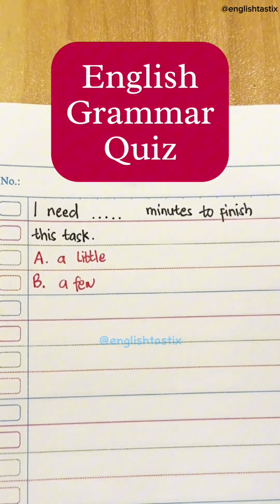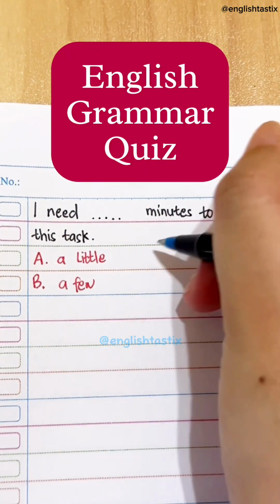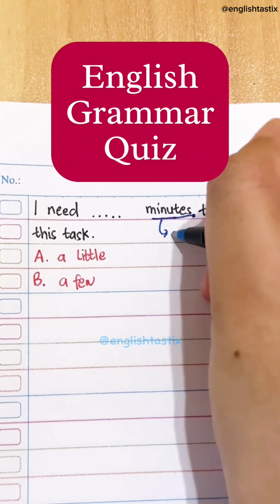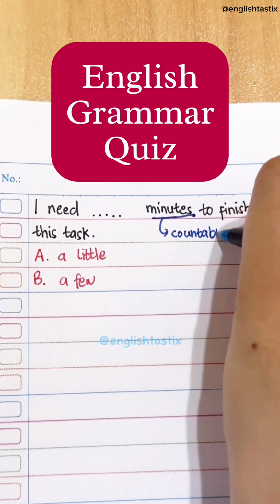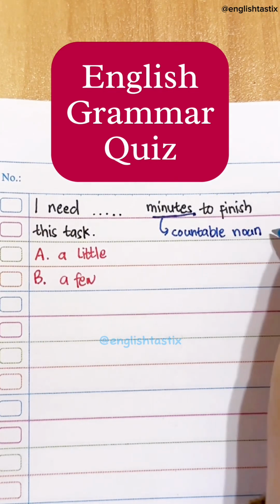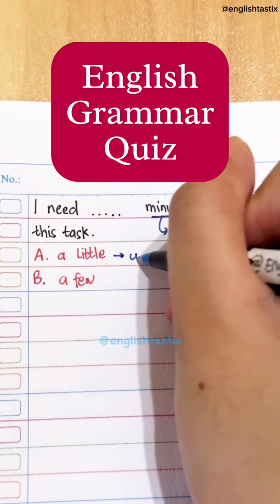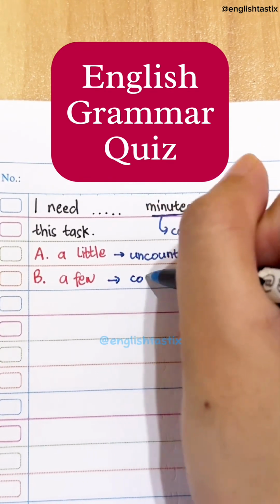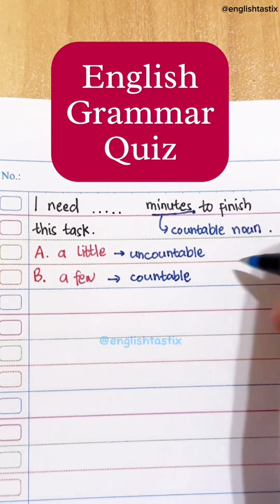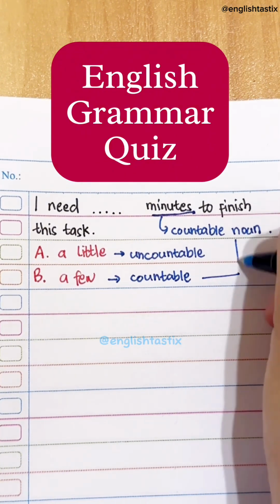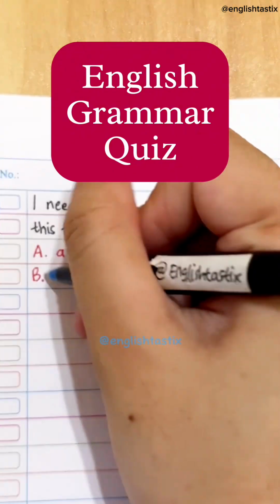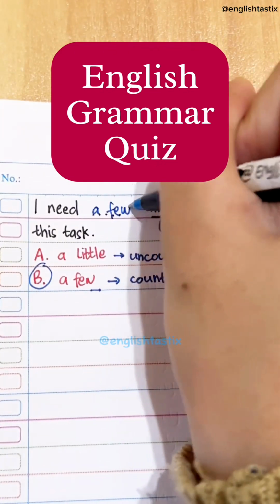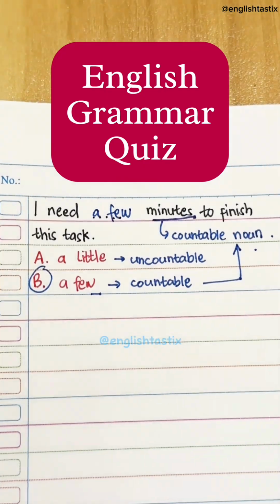I need blank minutes to finish this task. Okay, a little or a few? The key word here is minutes. Minute is a countable noun. So what you need to remember is a little is used for uncountable noun and a few is used for countable noun. Here minute is a countable noun, so we use a few. The answer is I need a few minutes to finish this task.